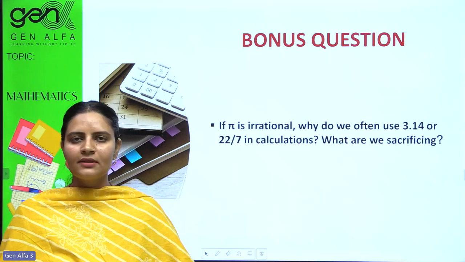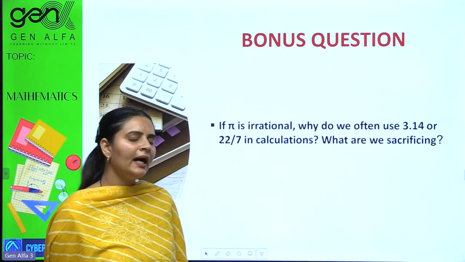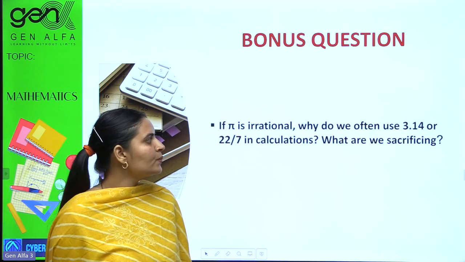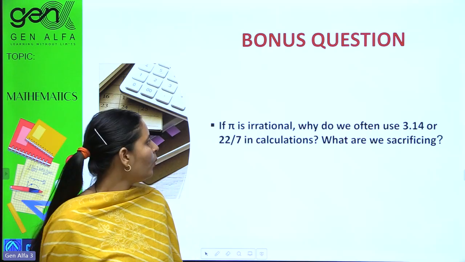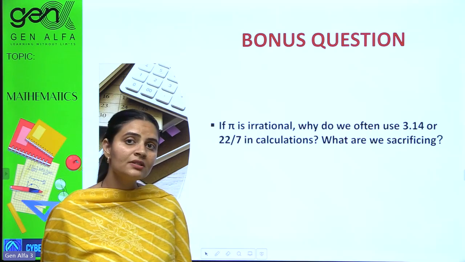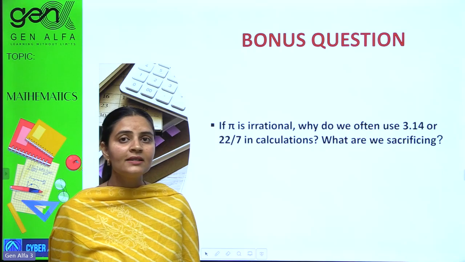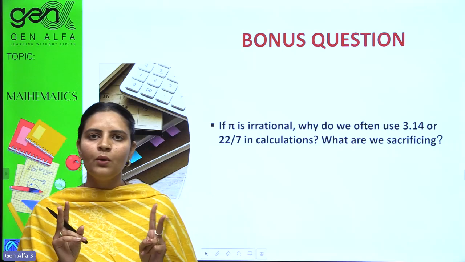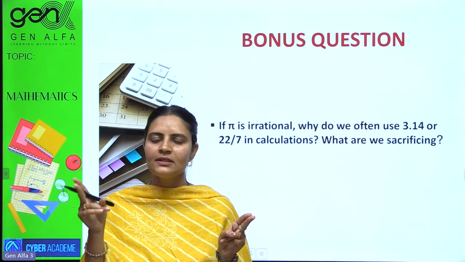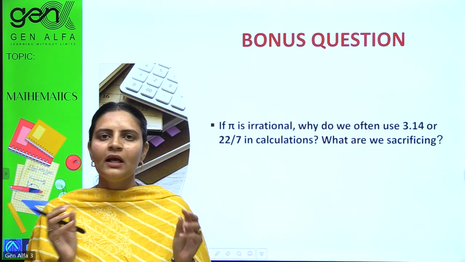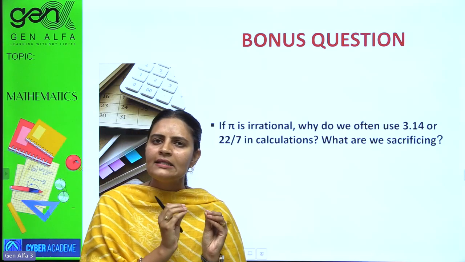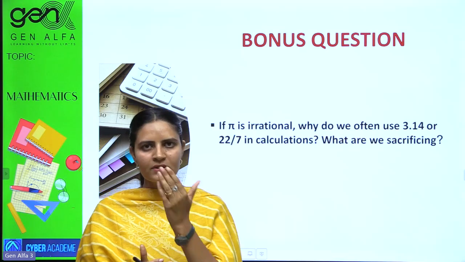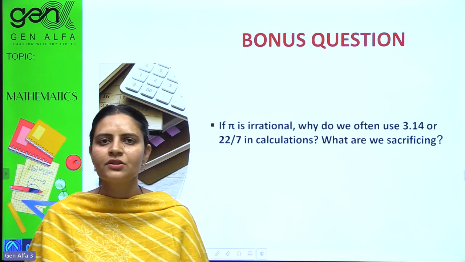Let's just answer this question. If pi is irrational, I have told you that pi is irrational, why do we often use 3.14 or 22 by 7 in calculations? What are we sacrificing? Did you get my question? We have 2 types of pi's value. One is 22 by 7. One is 3.14. Is 22 by 7 a rational number? Yes, ma'am, it is a rational number because it can be written in p by q form, fractional form.